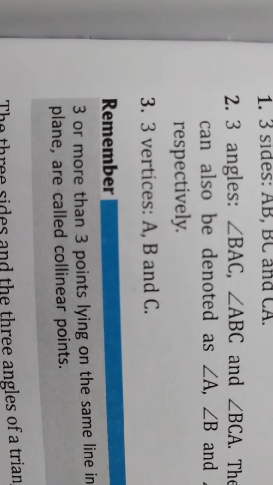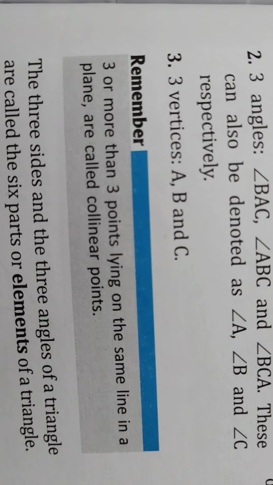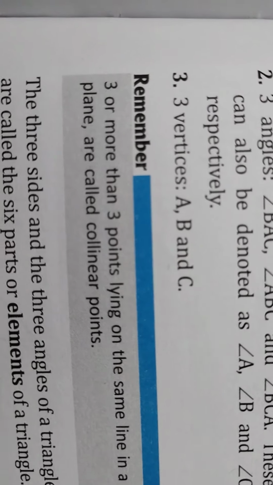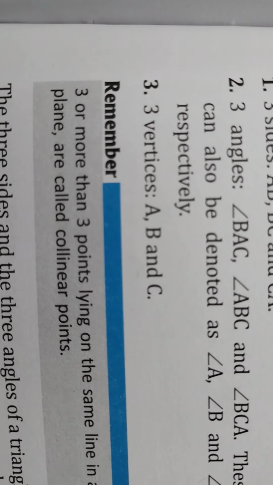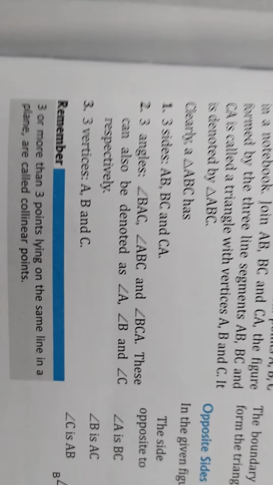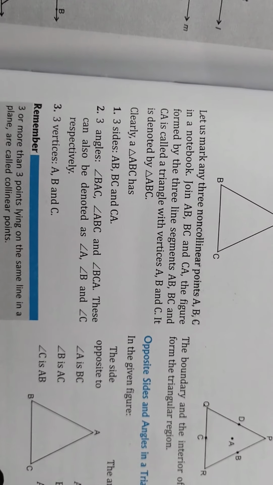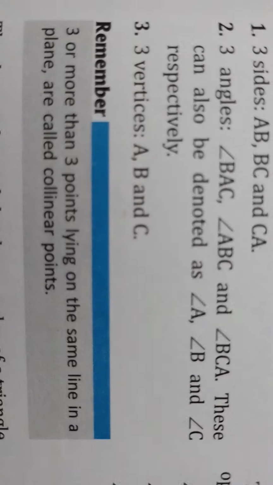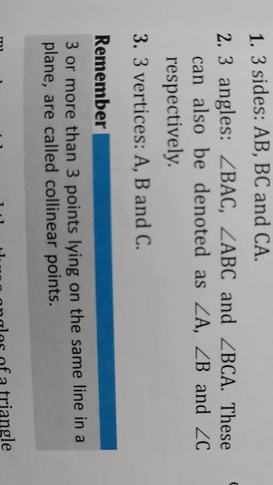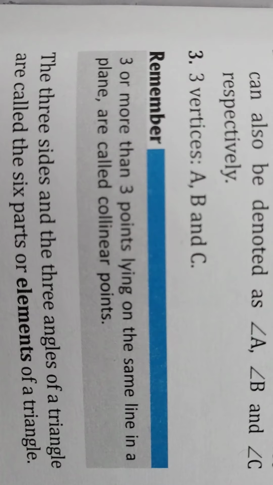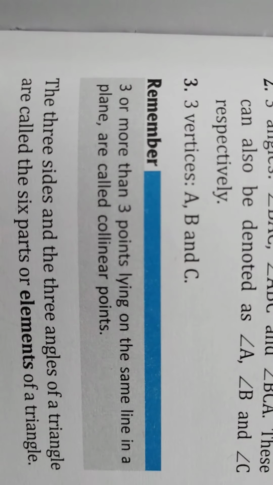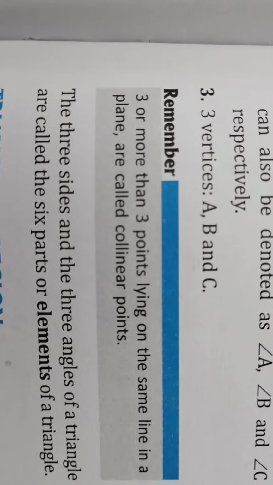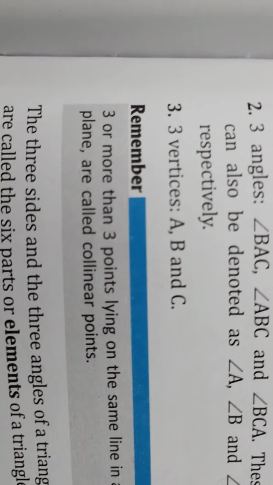Here is one important point. Three or more points lying on the same line in a plane are called collinear points. If they are not forming a triangle when we join, then we call them non-collinear. The three sides and the three angles of a triangle are called the six parts or elements of a triangle.